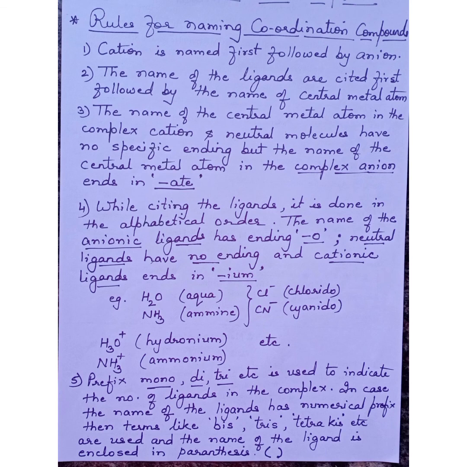The names of the anionic ligands have ending -o. Neutral ligands have no ending and cationic ligands have ending -ium. Prefixes mono, di, tri, tetra, etc. are used for indicating the number of ligands. In case the ligands have numerical prefix, then prefixes like bis, tris, tetrakis are used, and the name of the ligand is enclosed in parentheses.